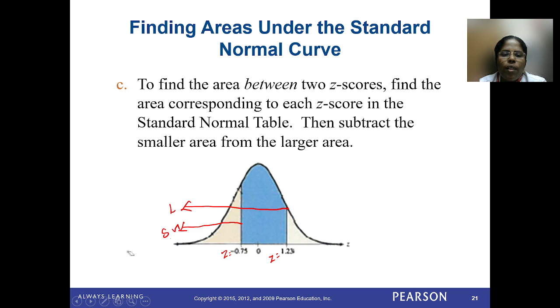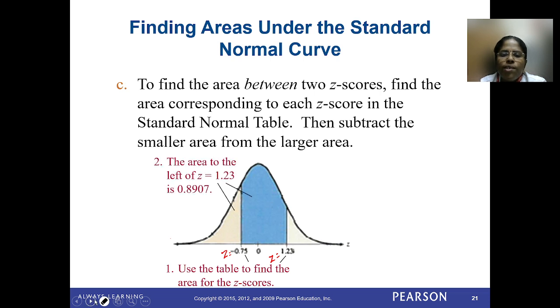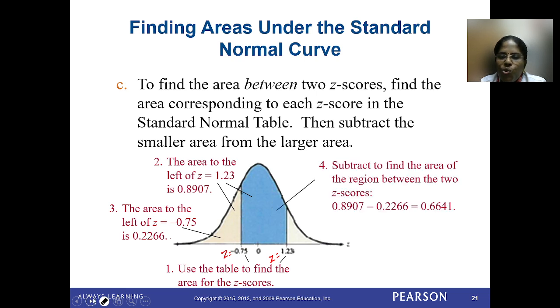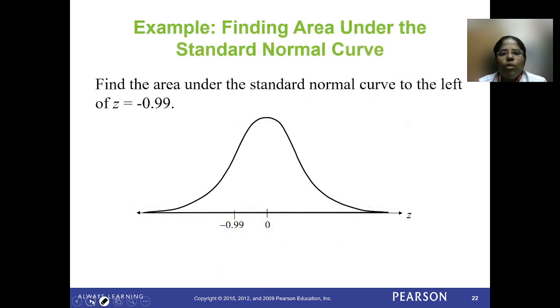So that one I will explain now. In this example, the area to the left of z 1.23 is 0.8907. The area to the left of z equal to minus 0.75 is 0.2266. If you subtract these two, you will get the area between the two z scores as 0.6641. I hope you can understand how to find the area to the left of z, the area to the right of z, and also the area between two z scores. We will do some problems related to this.